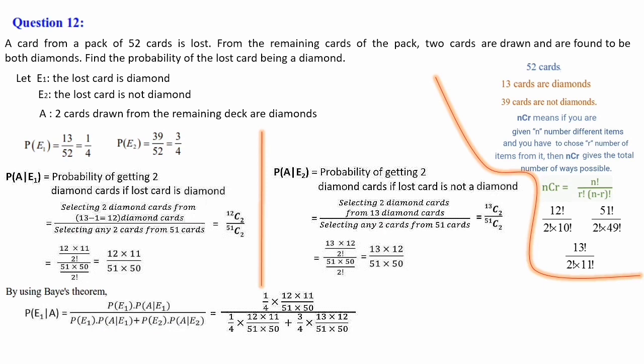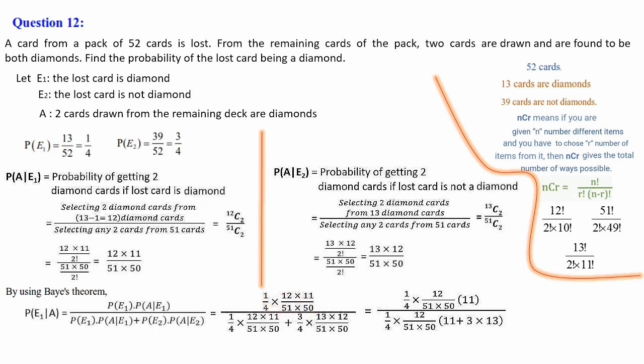Let's substitute the values here. P of E1 here we are having 1 by 4 into A given E1, it is calculated here 12 into 11 divided by 51 into 50, divided by P of E1 into A given E1, same quantity as in the numerator, plus P of E2 into A given E2. P of E2 is 3 by 4. So 3 by 4 into A given E2 is here 13 into 12 by 51 into 50. So let's find out the common terms in the numerator and denominator. 1 by 4, 12 divided by 51 into 50.